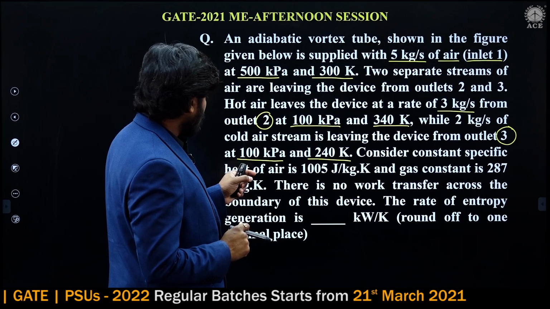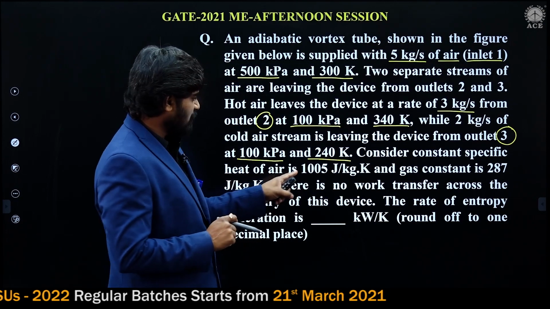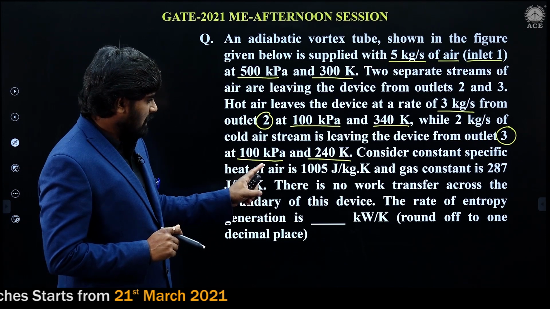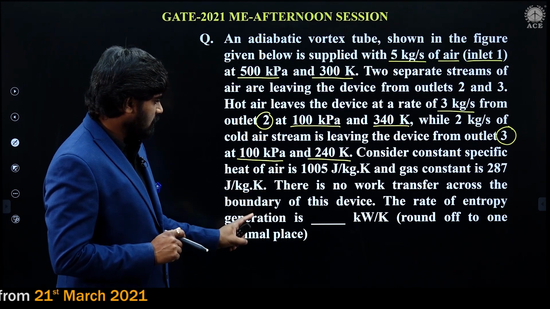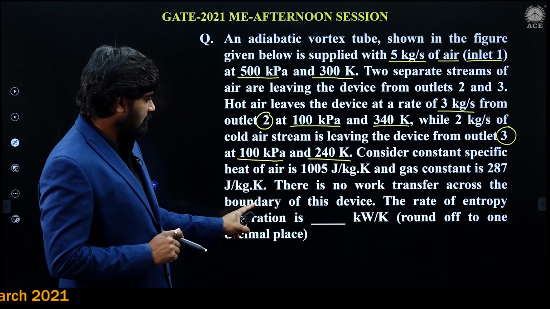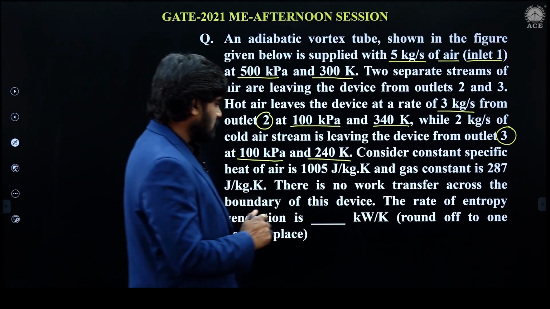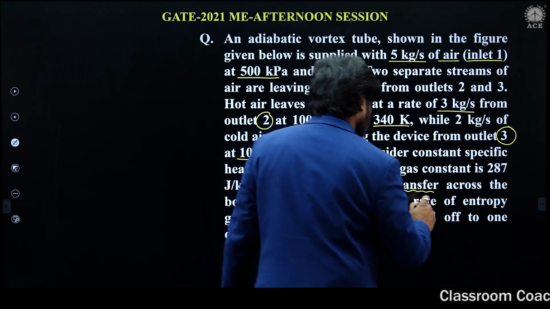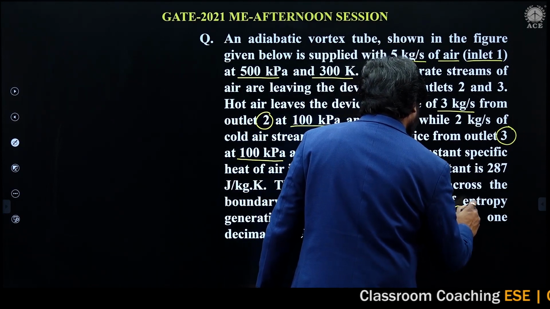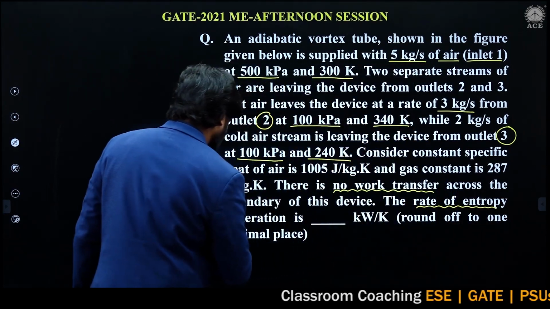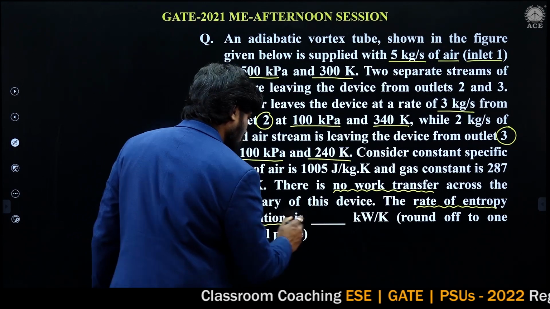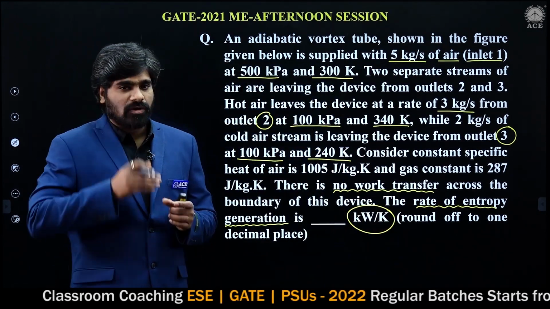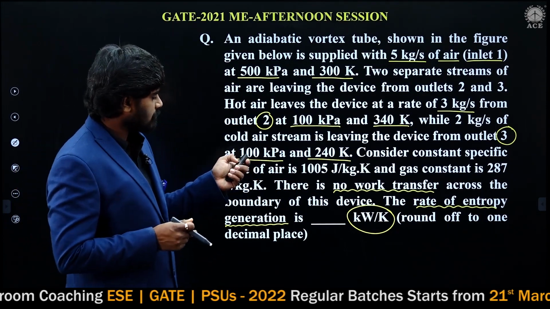Consider constant specific heat of air. Air specific heat is given and gas constant is given. No work transfer across the boundary of the device. We need the rate of entropy generation in kilowatt per Kelvin. Air is given.